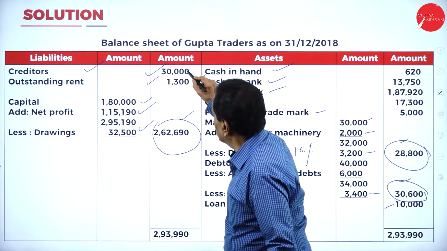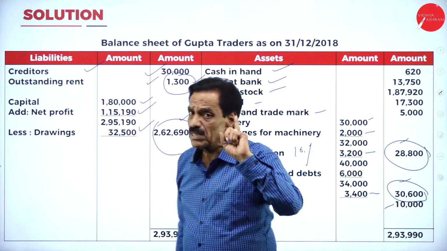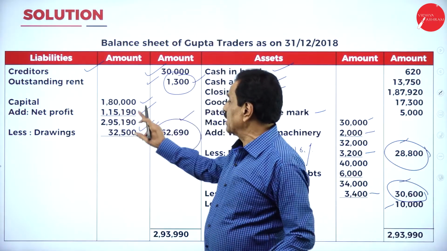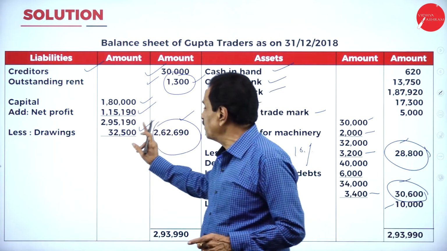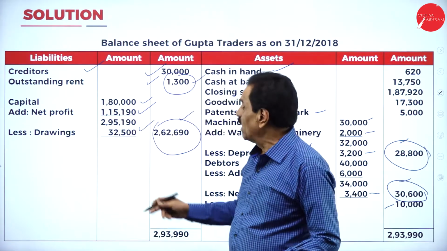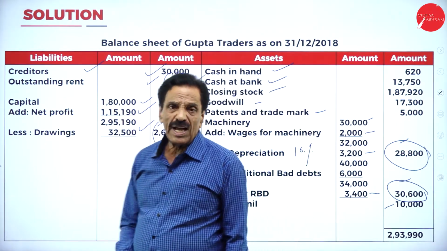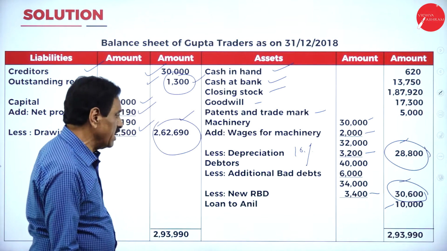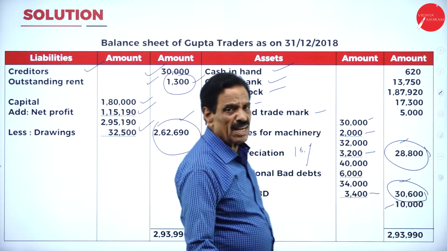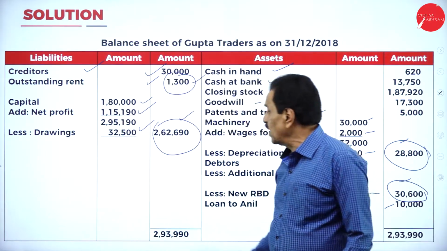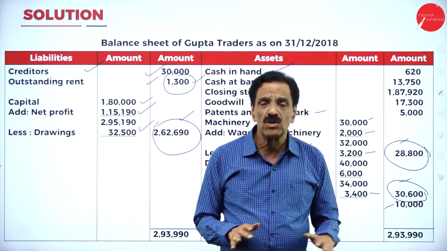Here, creditor is 30,000. Rent outstanding, this is from the trial balance. Directly come on the liability side of the balance sheet. Your capital is 1,80,000. How much earns the profit? 1,15,190 during the year. How much money drawn? 32,000, fine. What is the final balance? 2,62,690. So it will tally for 2,93,990. It will tally for 2,93,990. It's a good problem. So go through the problem now.